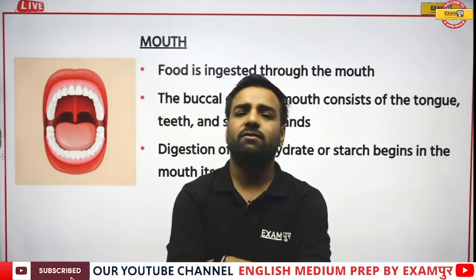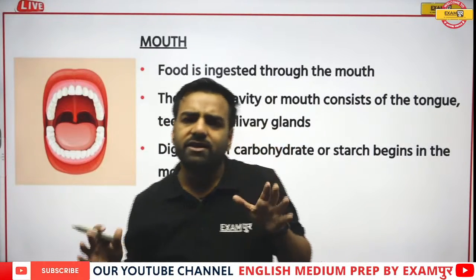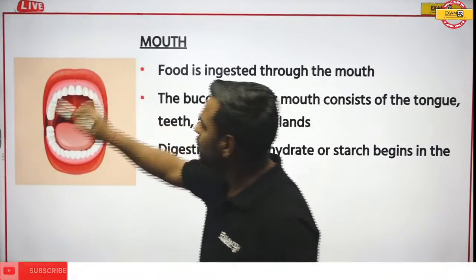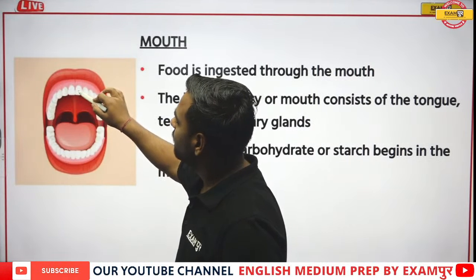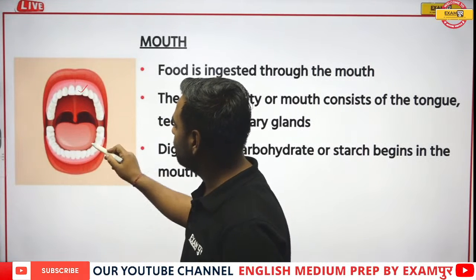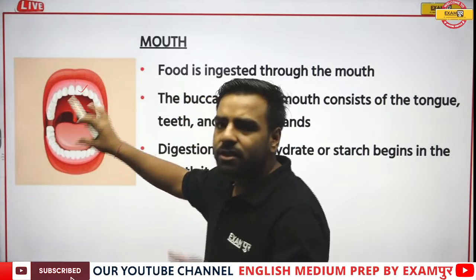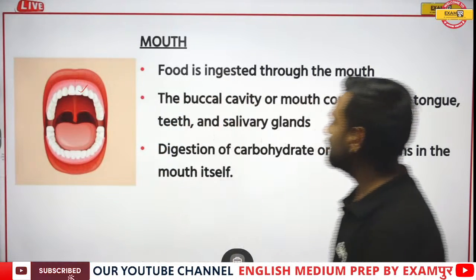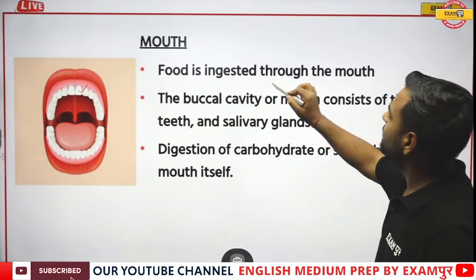In the morning session where we were discussing questions, I was discussing buccal cavity. Now you can just have a look. It is including what? Here there are teeth. Apart from that, tongue is there, isn't it? So this particular portion is the buccal cavity. Now just have a look. Food is ingested through the mouth.